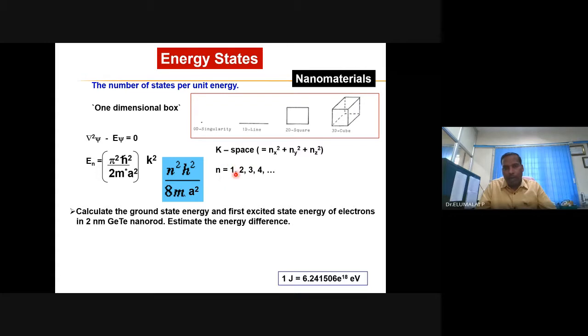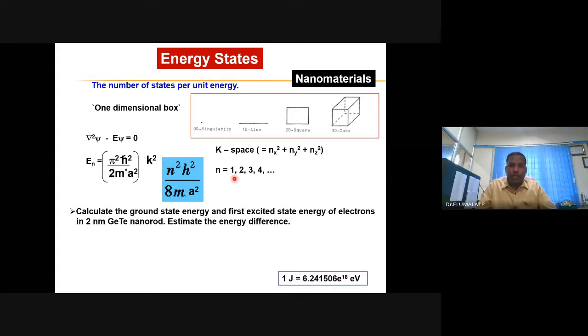Ground state always means n equal to 1. Then the first excited state corresponds to n equal to 2. The next excited state is n equal to 3, etc. So when I say ground state, it means the quantum number corresponding to n equal to 1, not 0. Please remember.